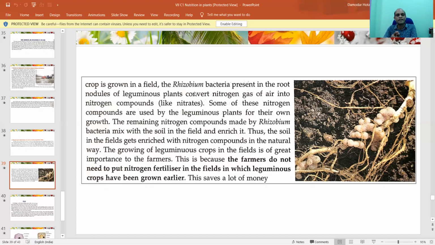And once the plants receive it, we can get products like dal, gram, everything. So there is no need to put much nitrogen in the field. This is how leguminous plants help us increase the nitrogen content in the soil, right?